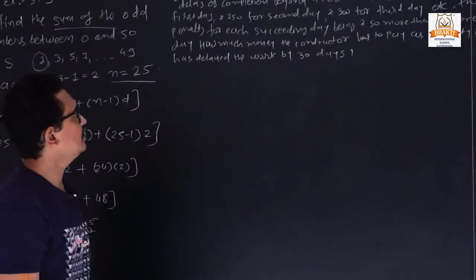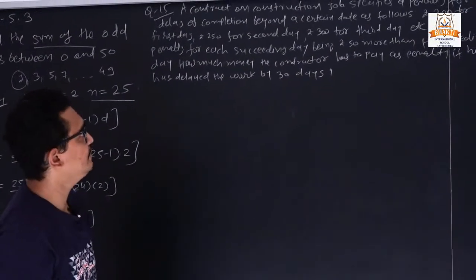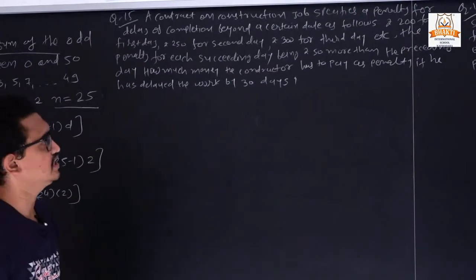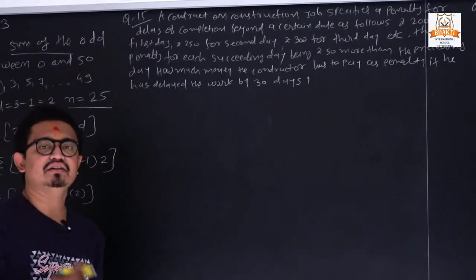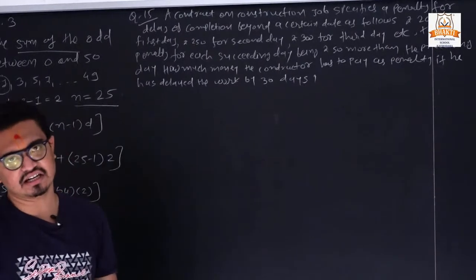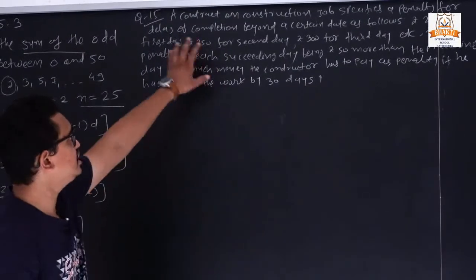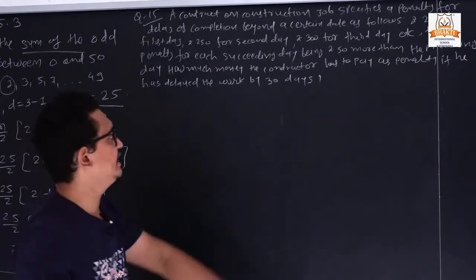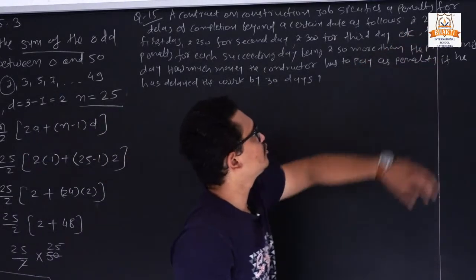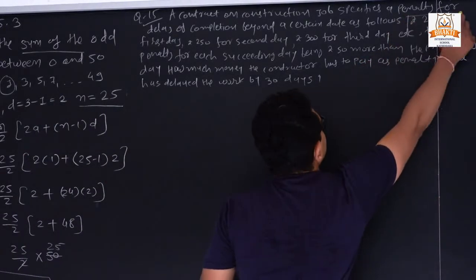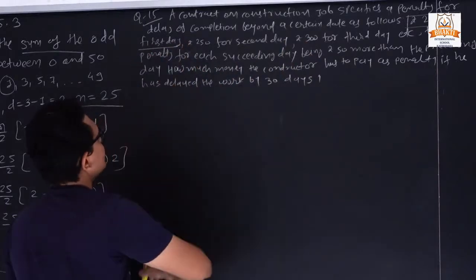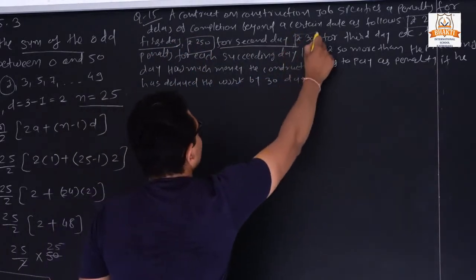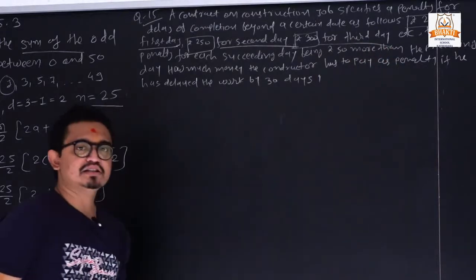Now next, question number 15. One contract on a construction job specifies a penalty for the delay of completion beyond a certain date as follows. Means we have one work on our construction site, and they give us one condition. What condition? If I delay the work by 1 day, I need to pay 200 rupees. Here they are saying 200 rupees for the first day, then 250 rupees for the second day, then 300 rupees for the third day.